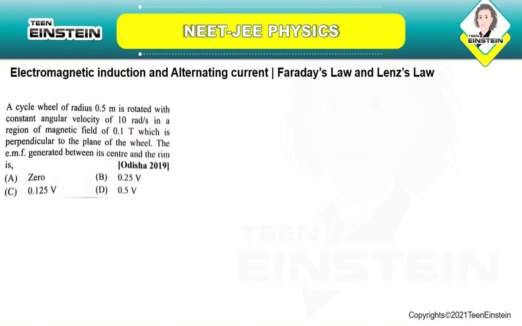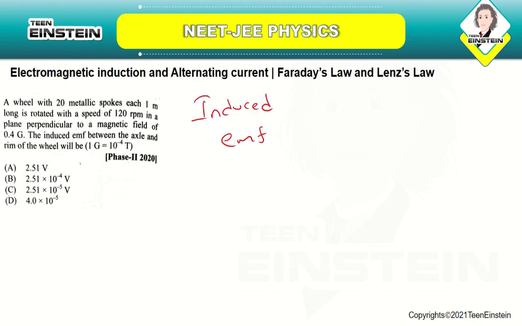between the axle and the rim is given by E equal to B omega L by 2. Here they have given you the B value, which is 0.4 Gauss, and the L value, which is 1 meter, and omega is given as 120 rpm.